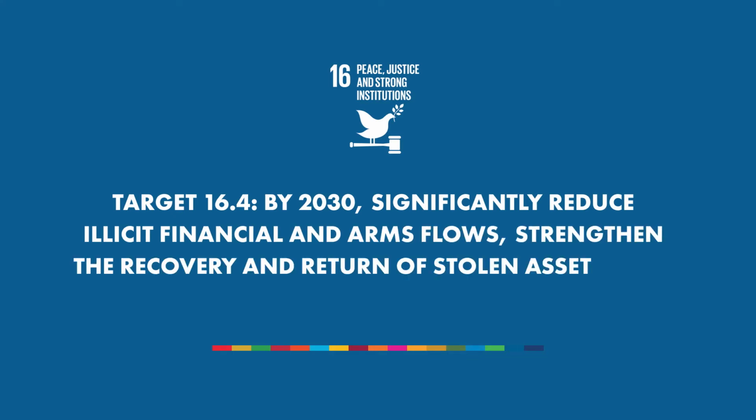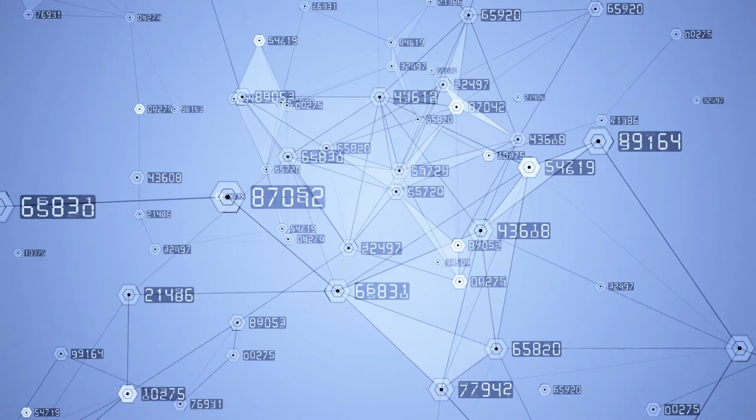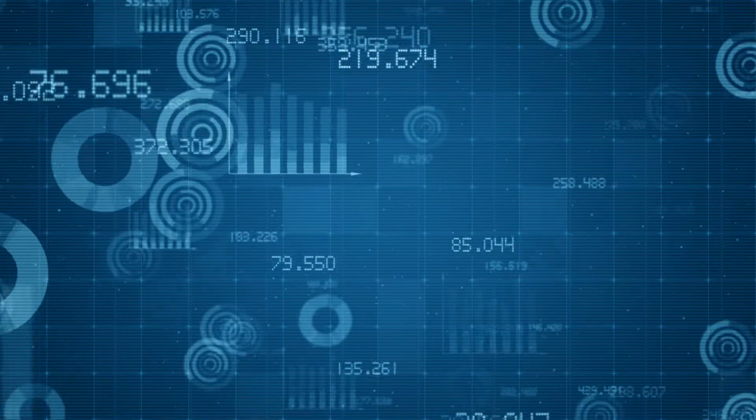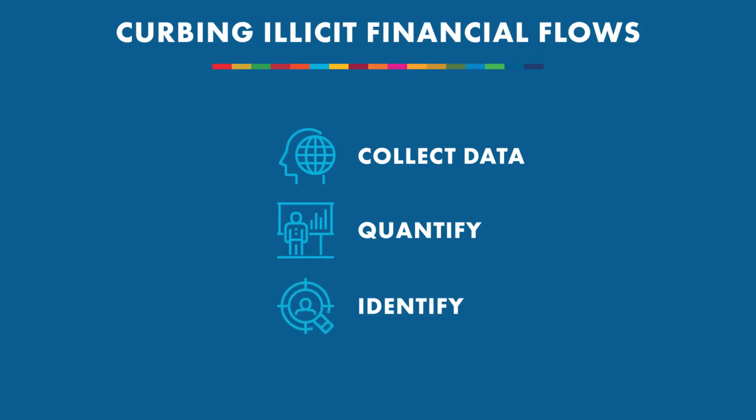Target 16.4 of the UN's Sustainable Development Goals aims to, by 2030, significantly reduce illicit financial flows and arms flows, strengthen the recovery and return of stolen assets, and combat all forms of organized crime, a goal which necessitates the urgent collection and analysis of accurate data. Tackling organized crime and curbing illicit financial flows requires collecting information and data, to quantify the amount properly, and identify how much is generated by different economic activities.